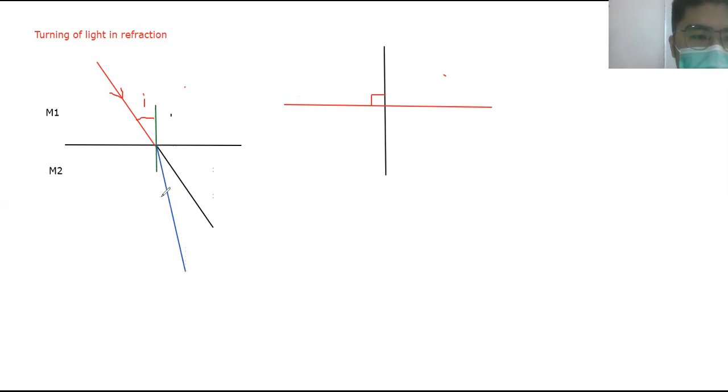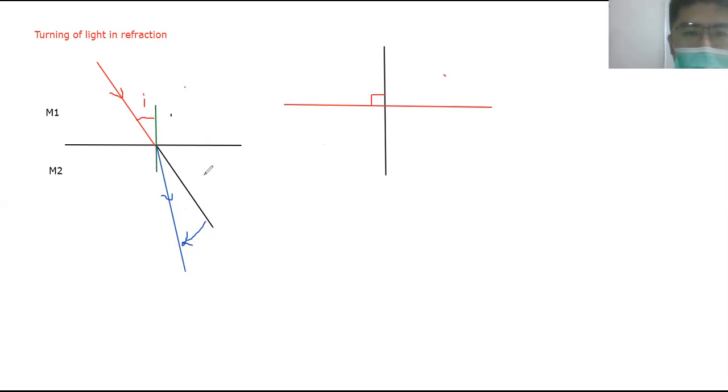The blue ray is the correct one, not the black one. The black one just shows the original path. When it enters the second medium, the light ray will deviate from the black one to the blue one. It is bent downward.